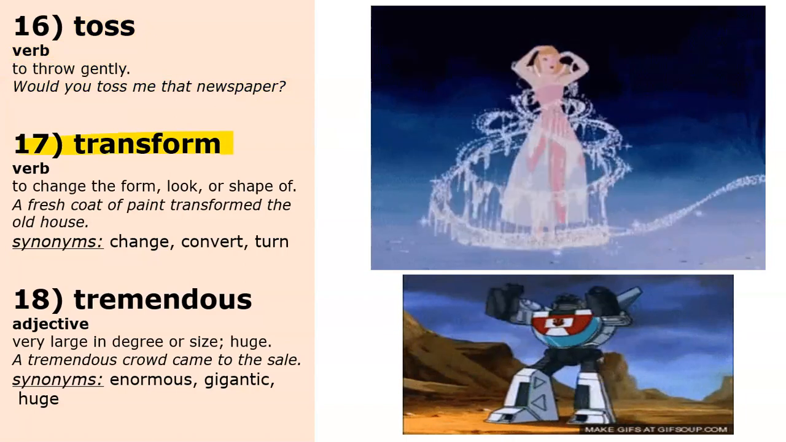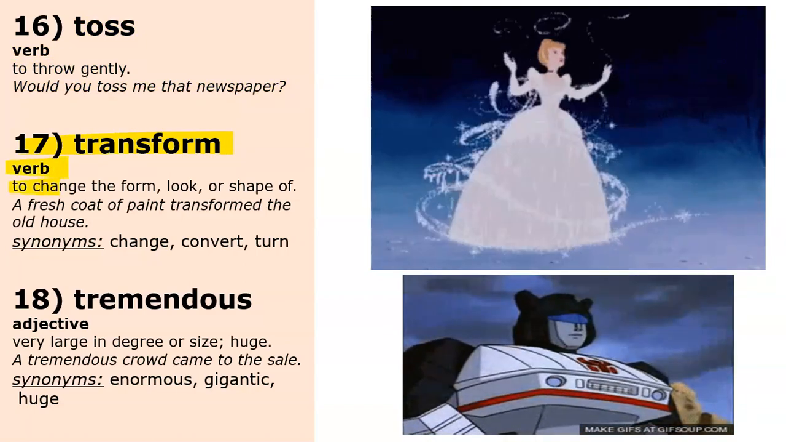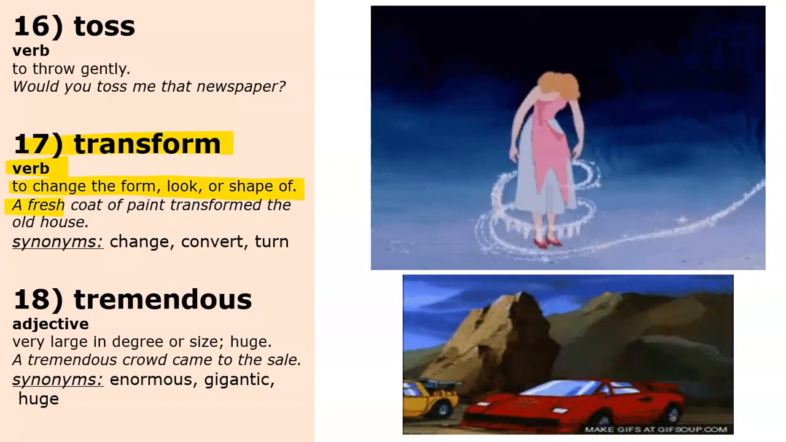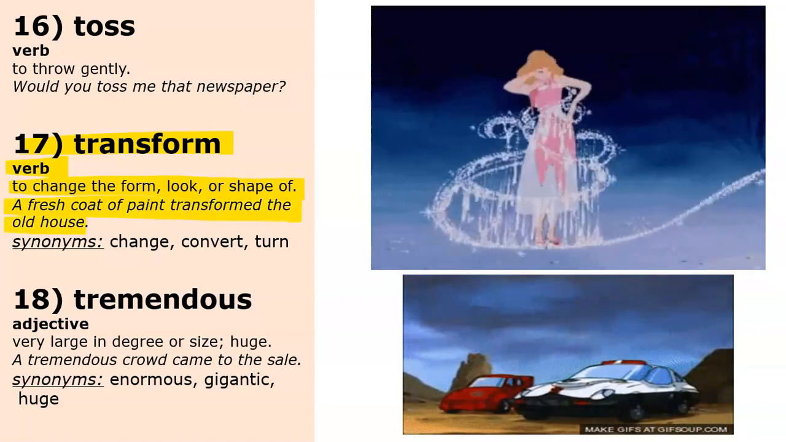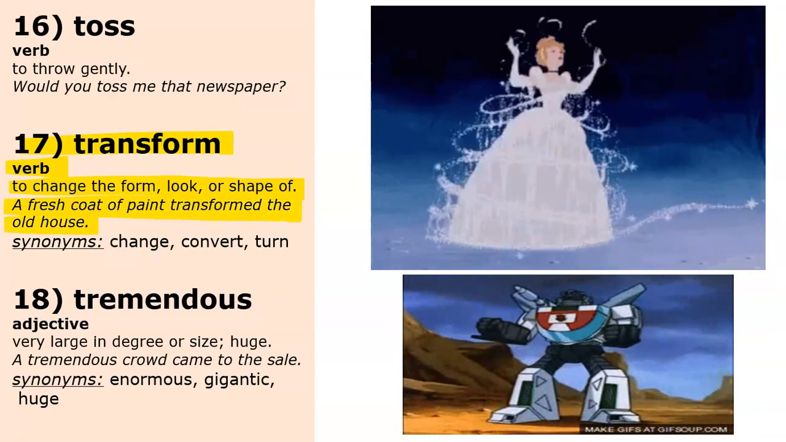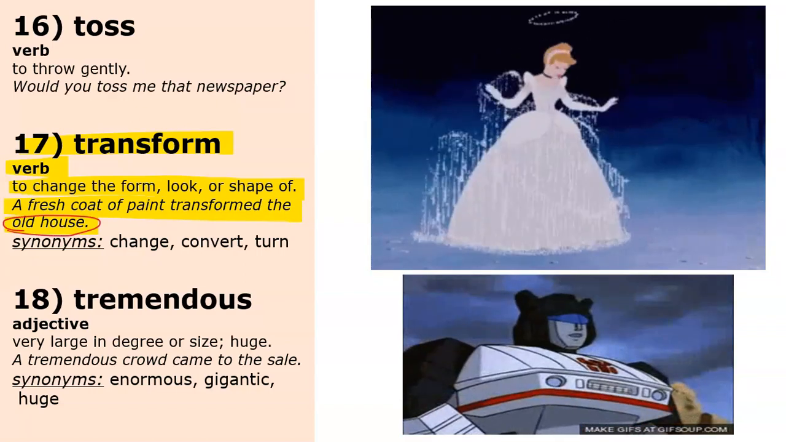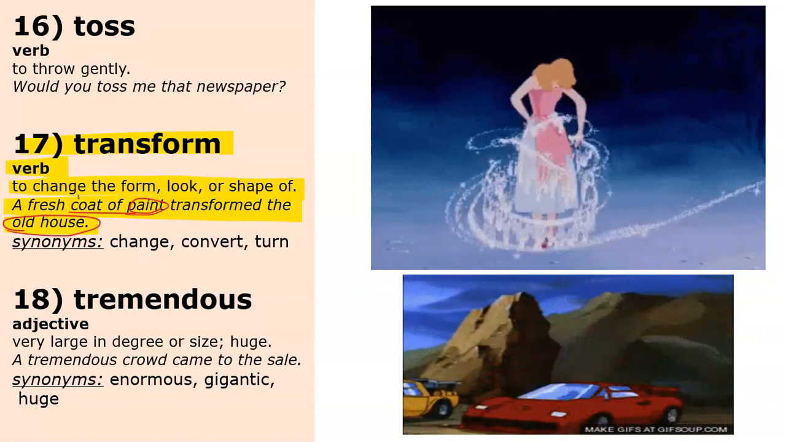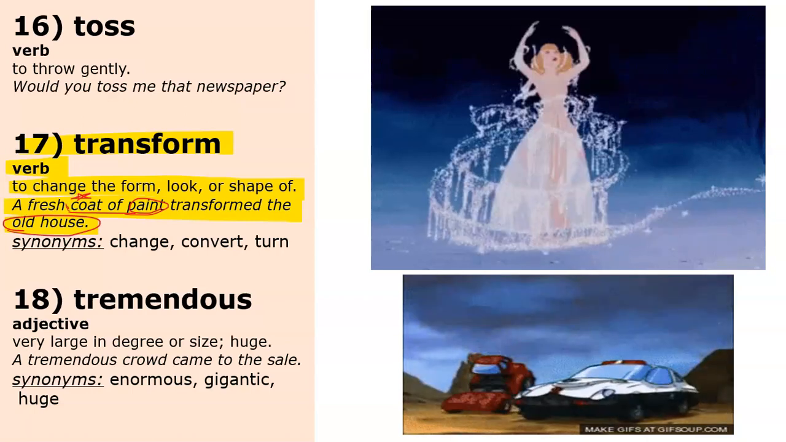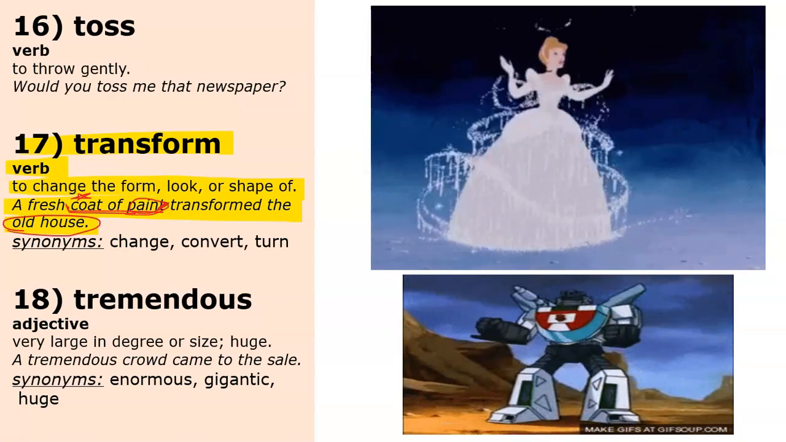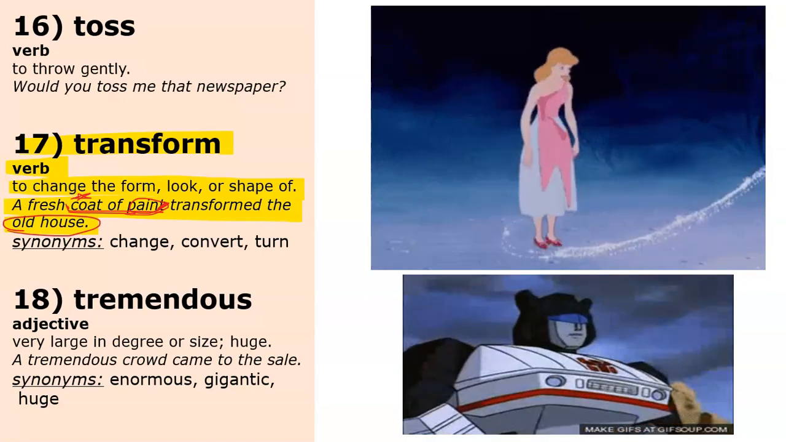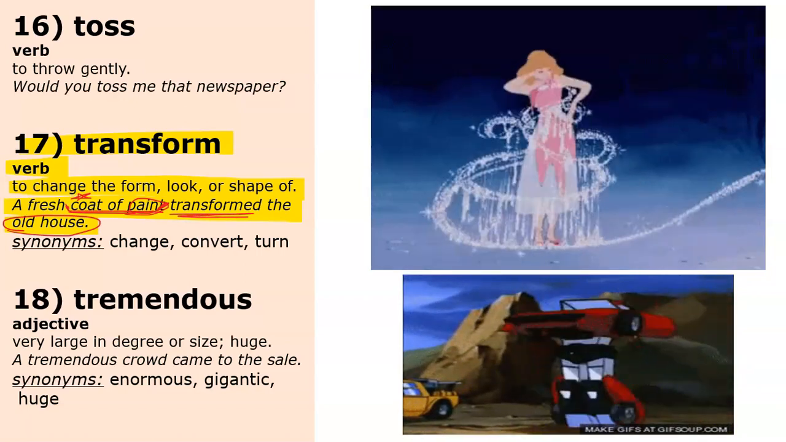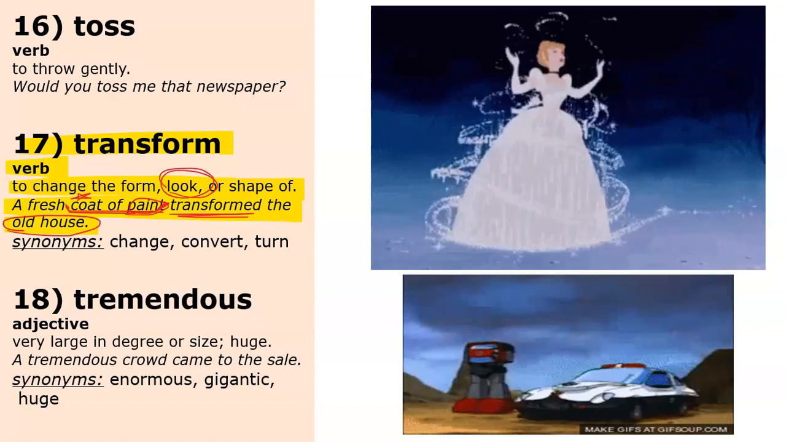The next word is transform. Transform is a verb and it means to change the form, look, or shape of something. For example, a fresh coat of paint transformed the old house. That means that the house looked very old, but now after it has new paint, when you put paint on something, we call it a coat of paint. It's not really a coat that you wear in the winter. So just remember, coat of paint means new paint. So after the old house got some new paint, it was transformed. It didn't really change into anything, but it looked very different.